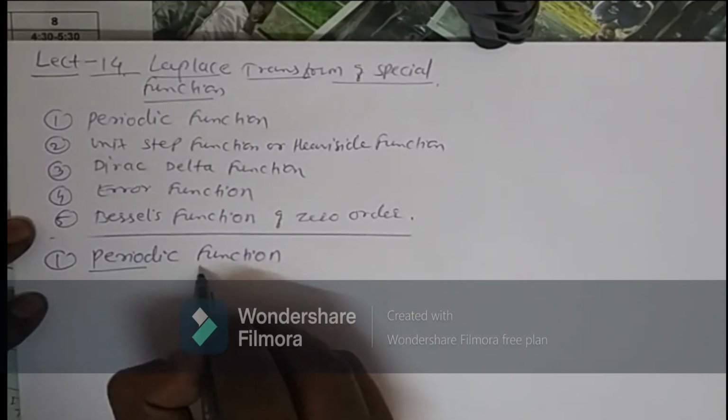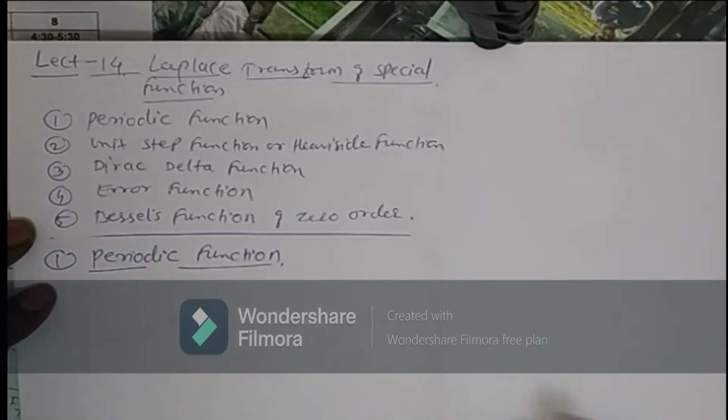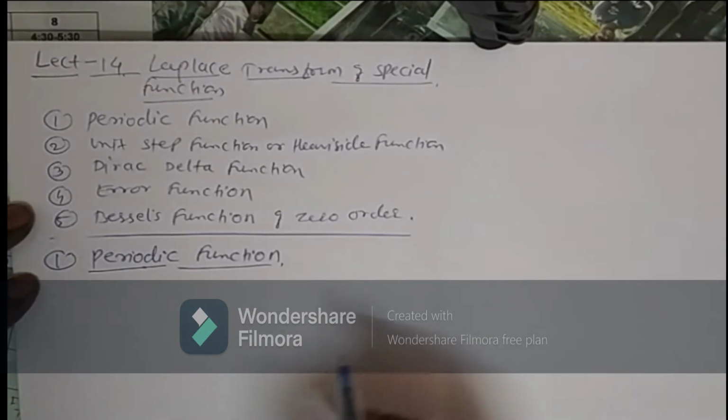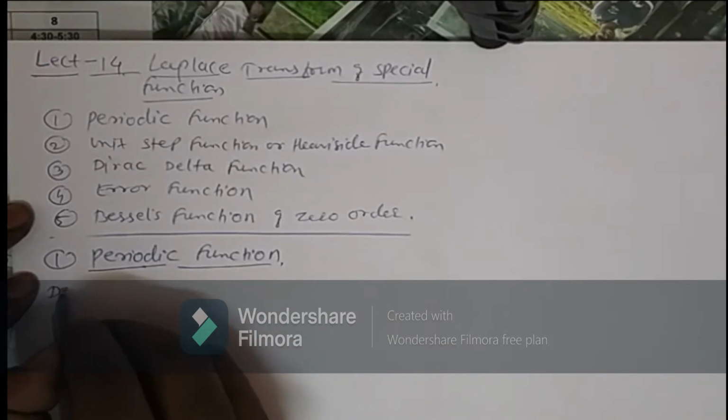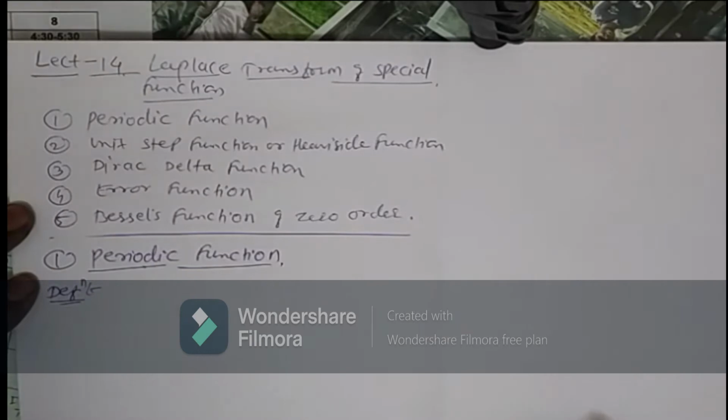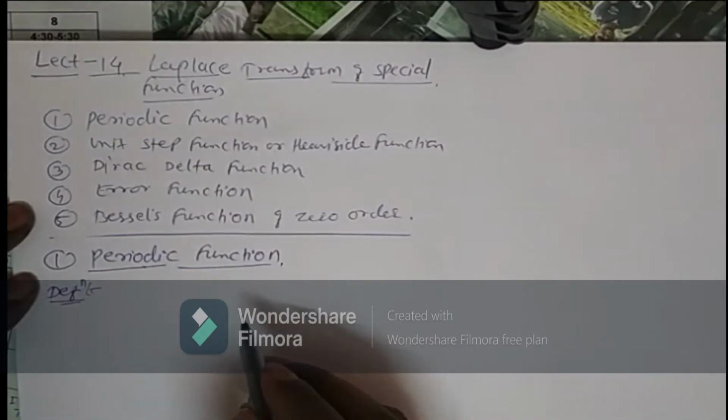Now what is meant by periodic function? Its name itself indicates that it is nothing but the function which repeats its value after some specific period of time. That is known as a periodic function. So let us see the definition of this, and after that we will see the Laplace transform of this periodic function.